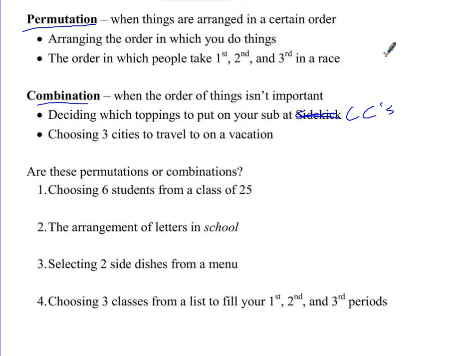So let's take a look at these 4 examples here and decide whether or not they're permutations or combinations. Choosing 6 students from a class of 25, permutation or combination? Like Mr. Flock walks in here and he says, I need 6 students, you, and you, and you. That's a combination. Doesn't matter what order he picks them. He's going to get 6 of them no matter what.